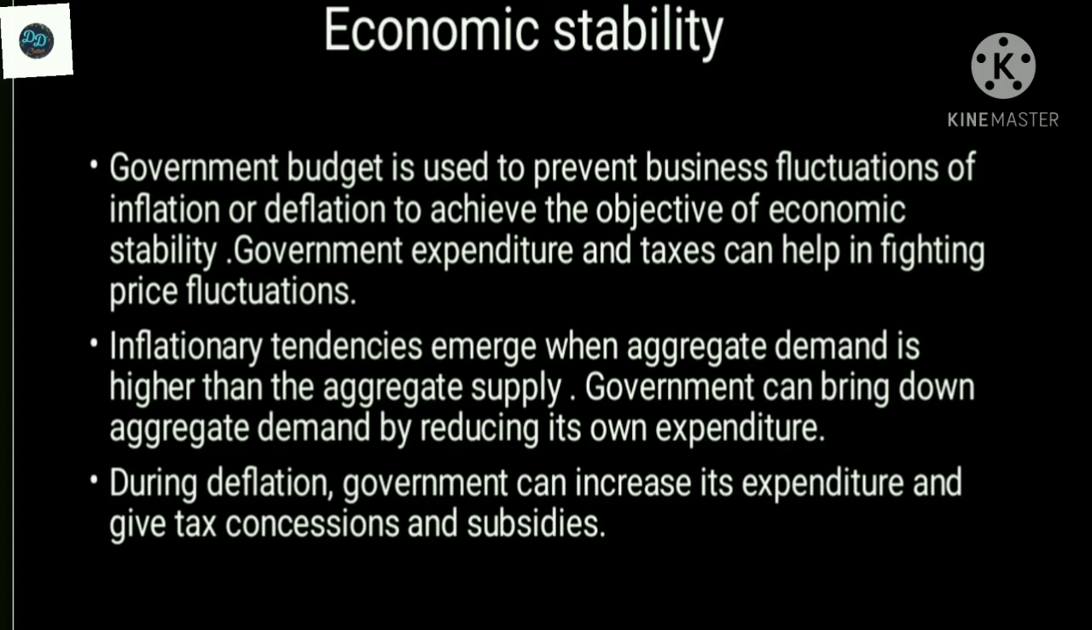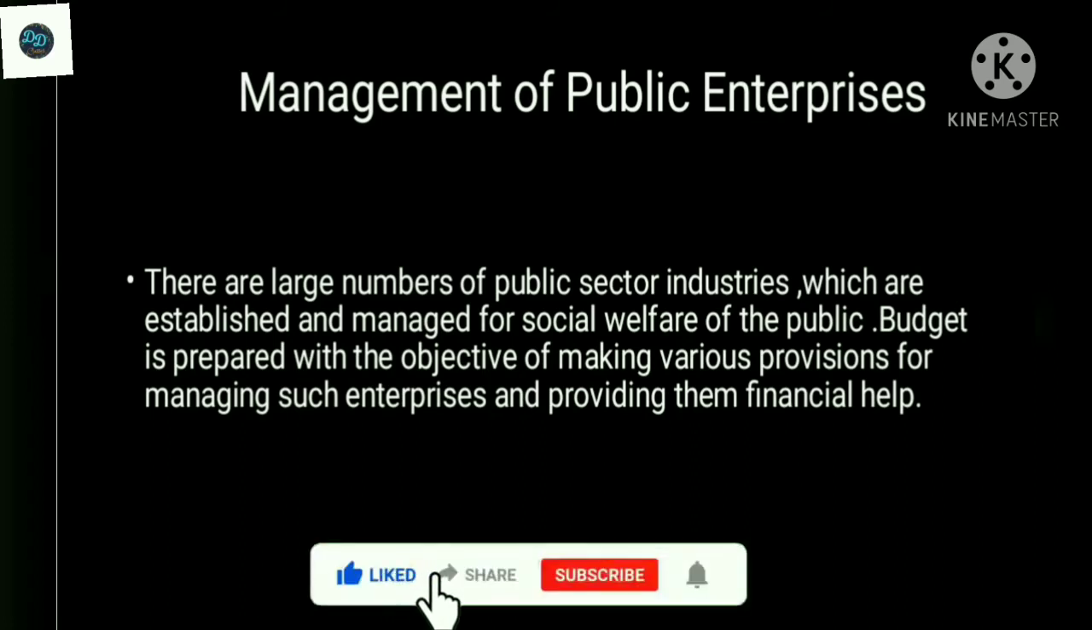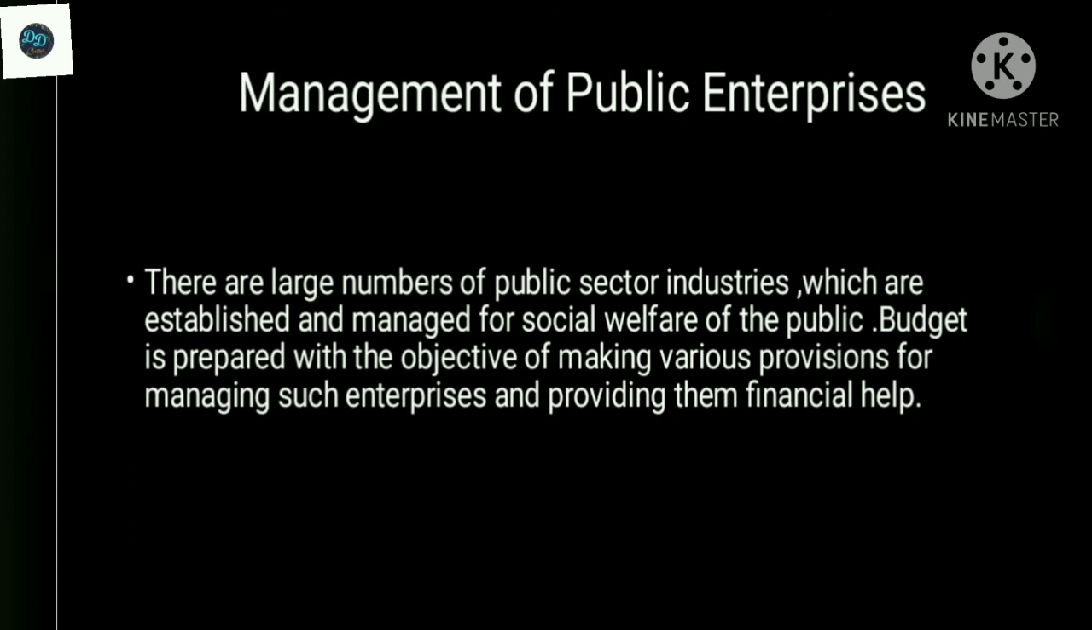The next one is management of public enterprises. There are a large number of public sector enterprises, especially natural monopolies, which are established and managed for the social welfare of the public. The budget is prepared with the objective of making various provisions for managing such enterprises and providing them financial help. Natural monopolies exist when a single firm can produce goods and services at a cost lower than that of many competing firms. The government operates, manages and controls natural monopolies like railway departments, post office, electricity, etc.